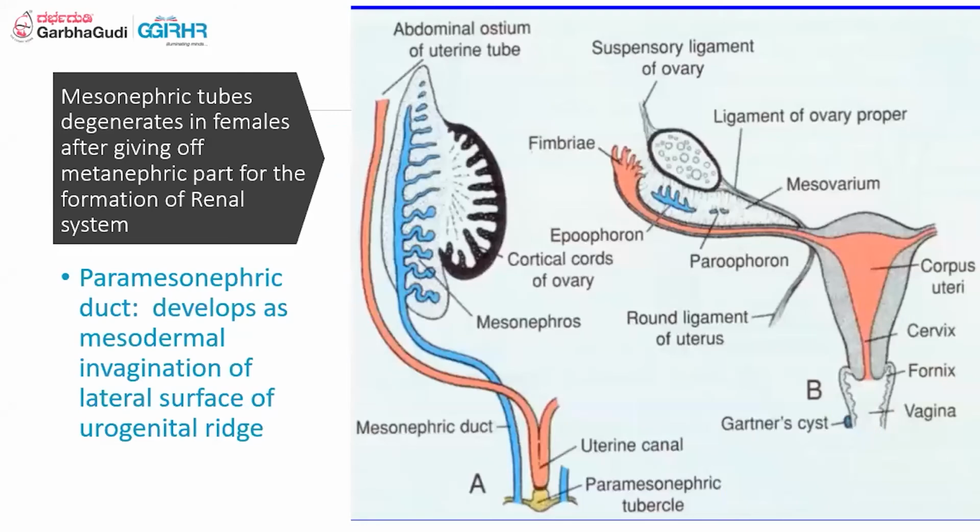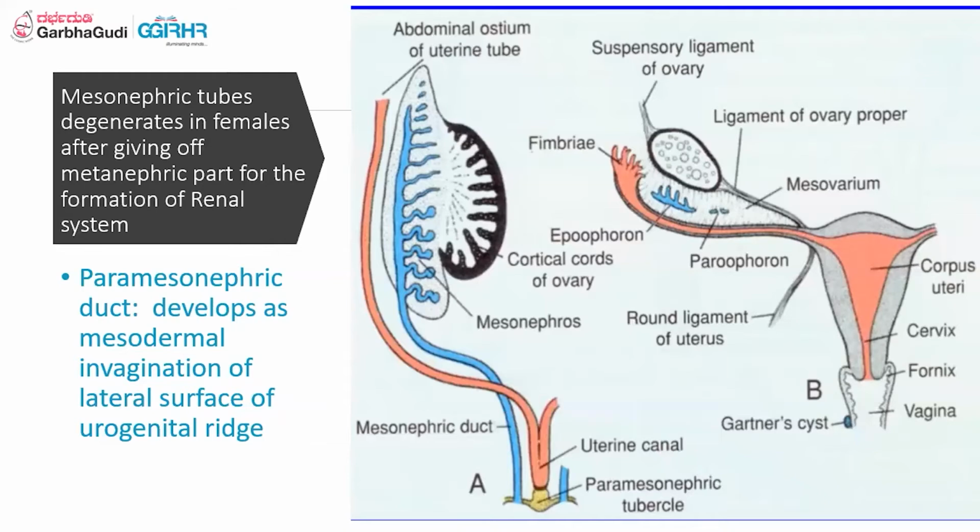As you can see here, the mesonephric tubes degenerate in the female after giving off the metanephric part for the formation of the renal system, as we have learned before. Now, the paramesonephric duct develops as a mesodermal invagination of the lateral surface of the urogenital ridge. The mesonephric duct starts degenerating as it is not getting any testosterone, and there is no AMH to inhibit the paramesonephric or Mullerian duct.